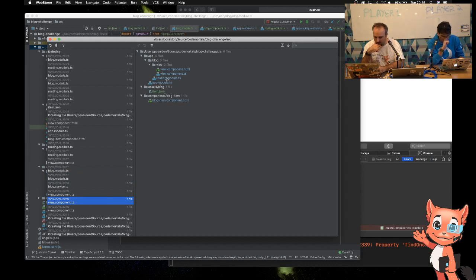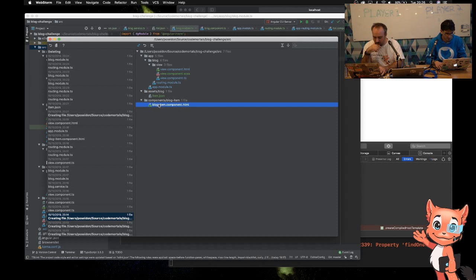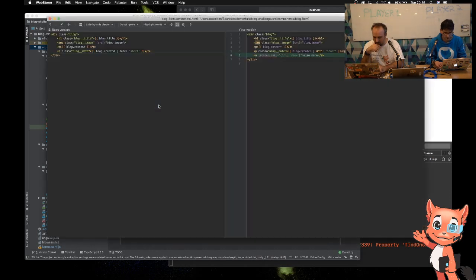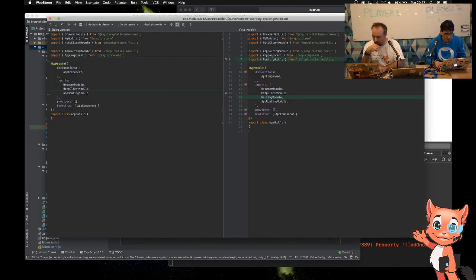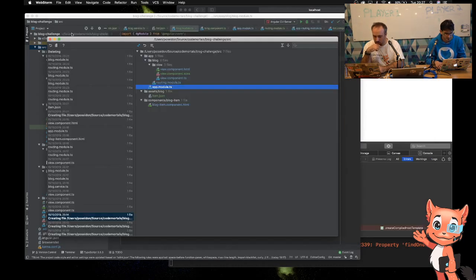What did we change? I'm trying to just find the bit where the files were in. There we go. So I can see that in here the router link was put in. It's possible the router link's causing the problem. We've added the routing module into the app.